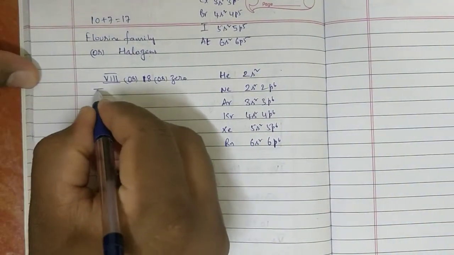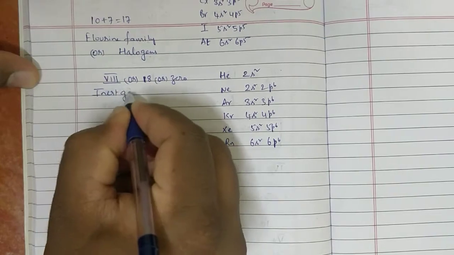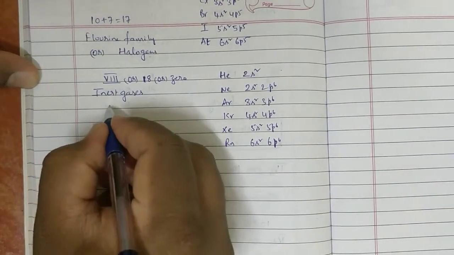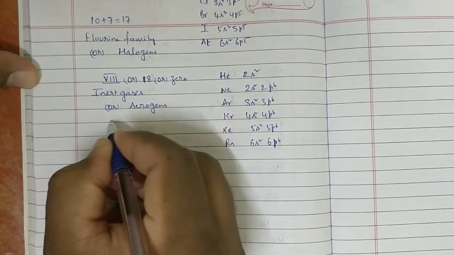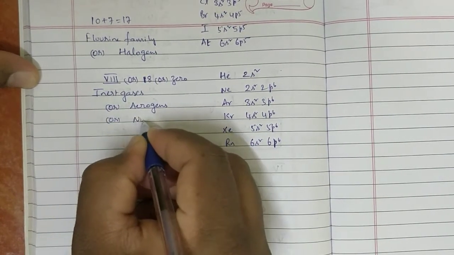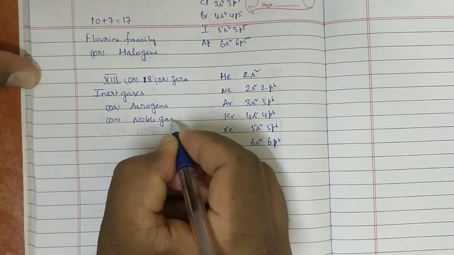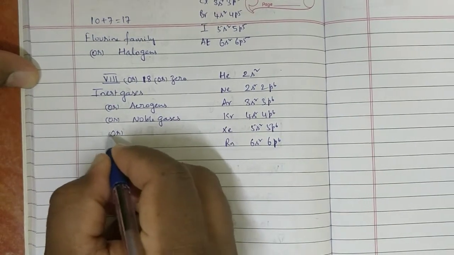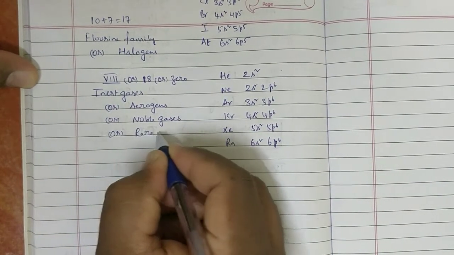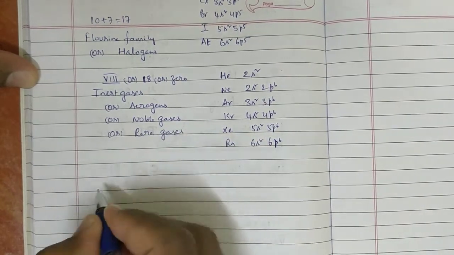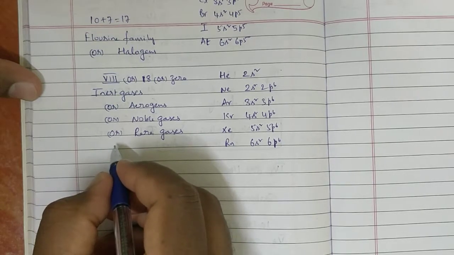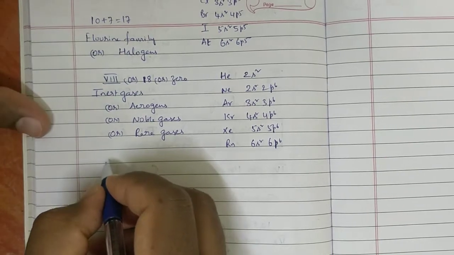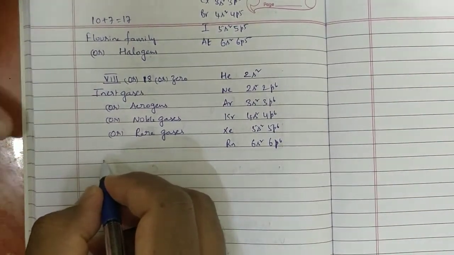First one, these are called inert gases, aerogens, noble gases, rare gases. With these many names we can find.